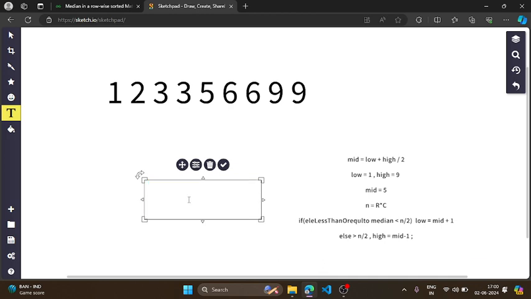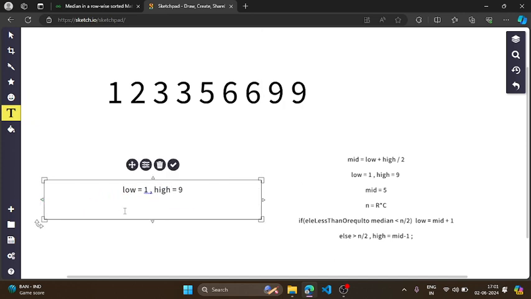Now let's start from here. Initially I have low equal to 1 and high equal to 9. I guess everyone got this, right? Because low is the smallest possible number in the matrix and high is the largest possible number in the matrix. So my median cannot exceed high or be below low, right? Now I have to find mid, which is going to be 5, because 1 plus 9 by 2 is 5. So now I say my median is 5.